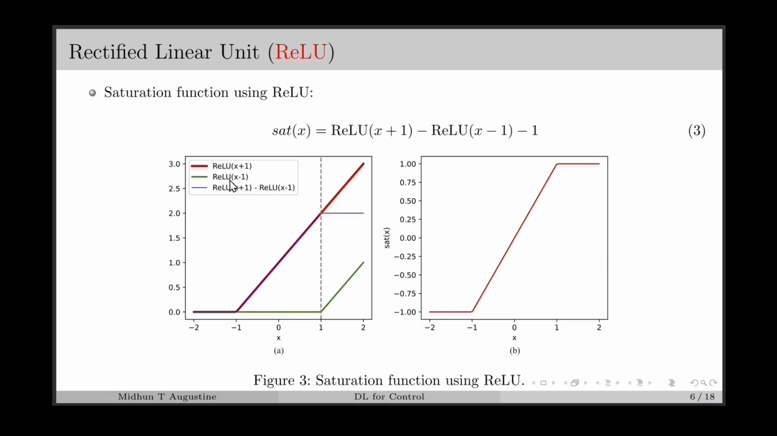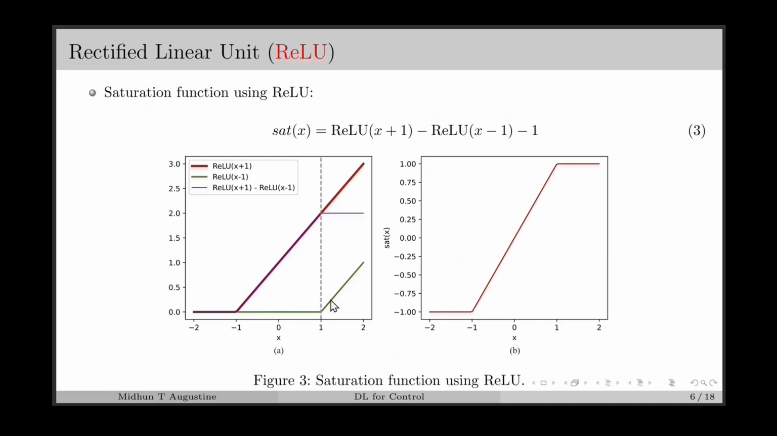Similarly, for ReLU of x minus 1, the plot is shown in green color. We have x minus 1 equal to 0 at x equal to 1. For x greater than 1, x minus 1 is greater than 0. Therefore, for x greater than 1, ReLU of x minus 1 will be a line with slope 1. And for x less than 1, ReLU of x minus 1 will be 0.